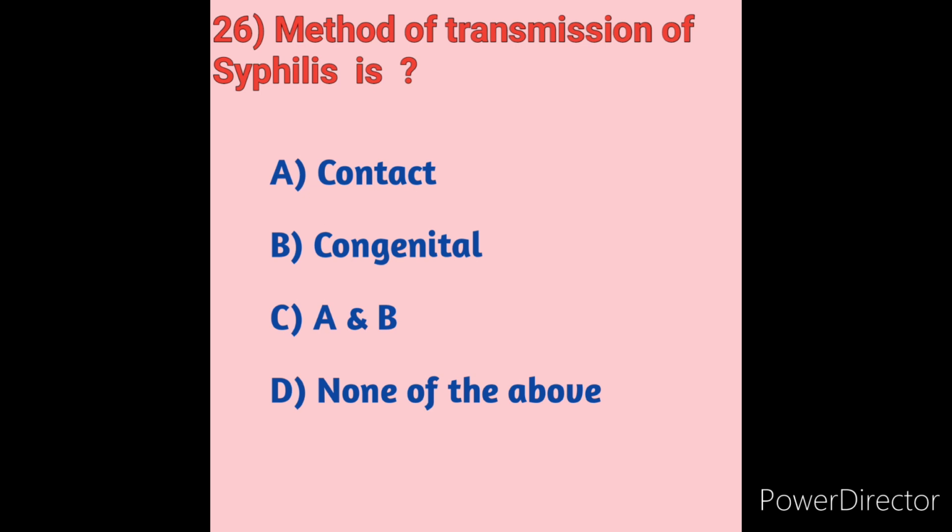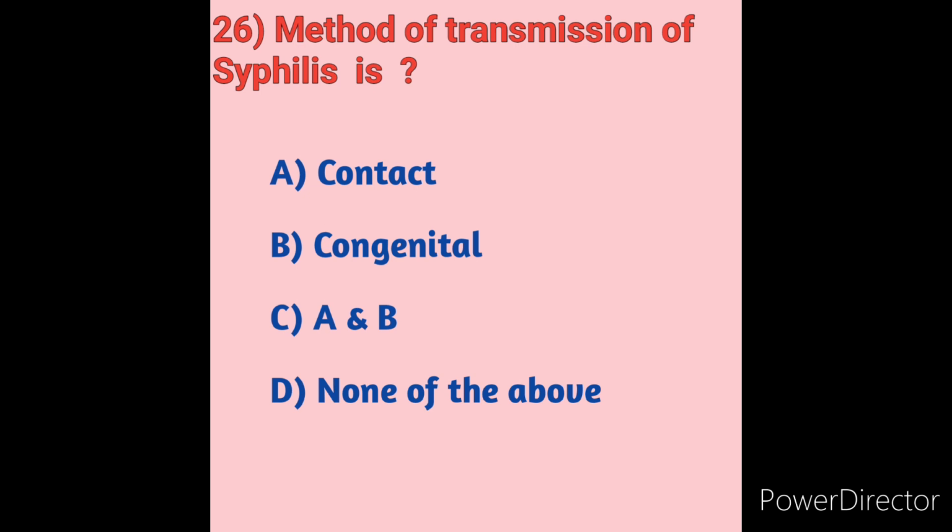So here the mode of transmission will be contact through sexual contact, and congenital also, meaning mother to fetus. So option A and B is the correct answer.